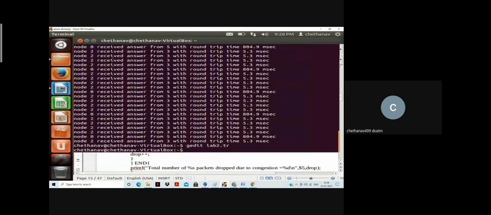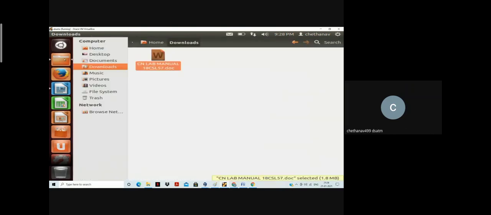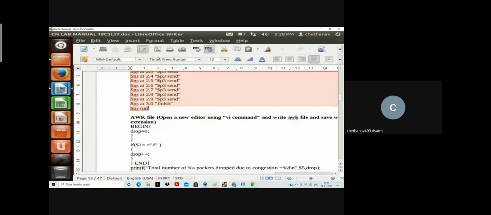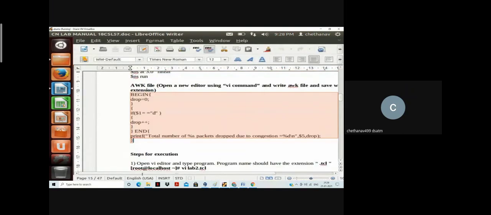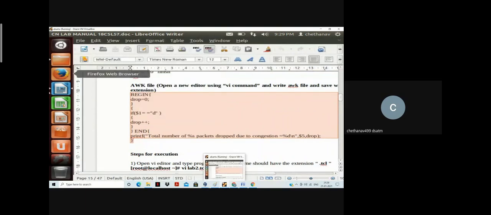So what I should do is open a new file in gedit, lab2.awk. We have to type the program anyway, so I will copy it. Let me go to the terminal again.